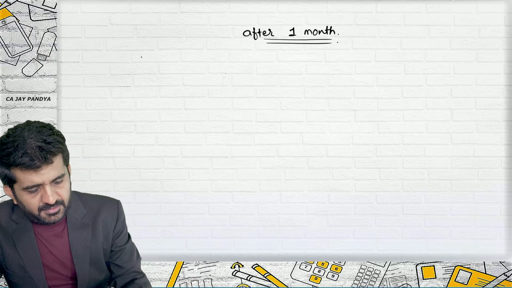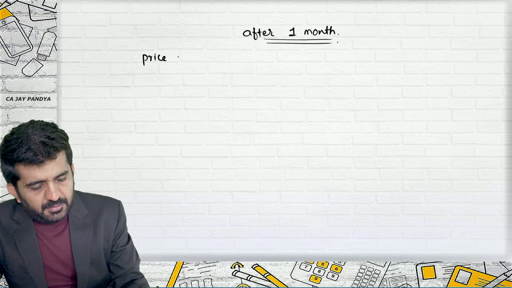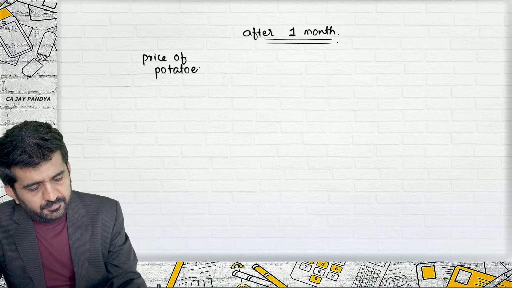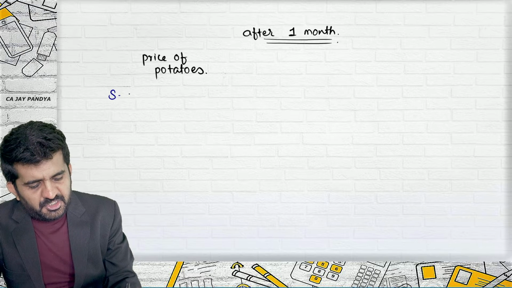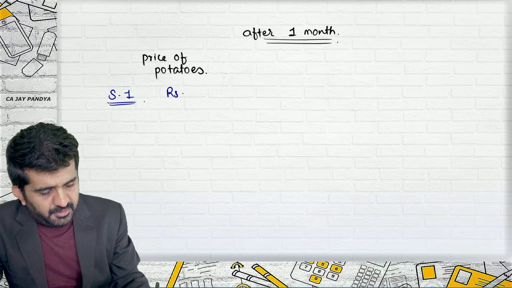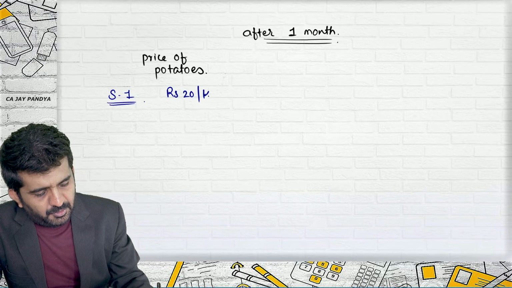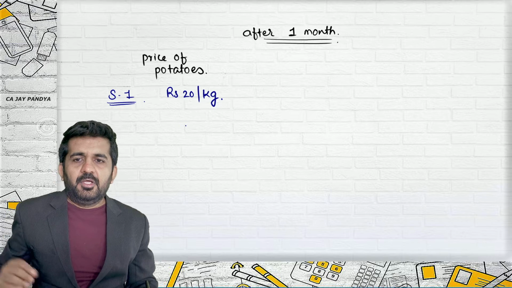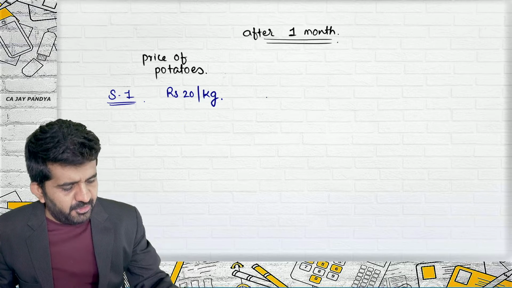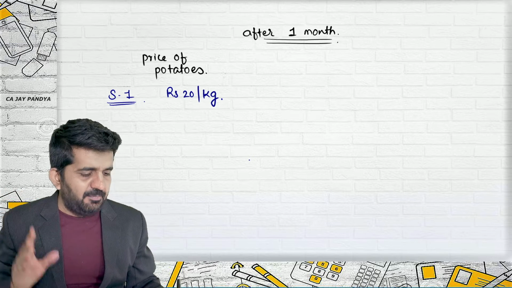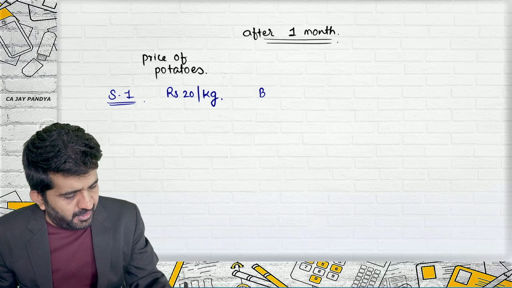After 1 month, the price of potatoes, situation number 1, is rupees 20 per kg. Correct. Drashti, you are online and you need to tell me how much money will be paid by Balaji Wafer to farmer.